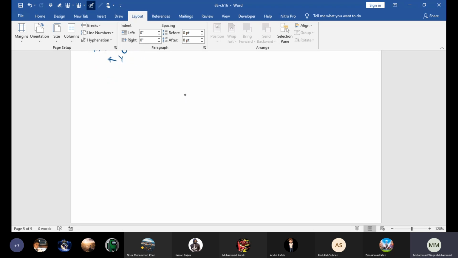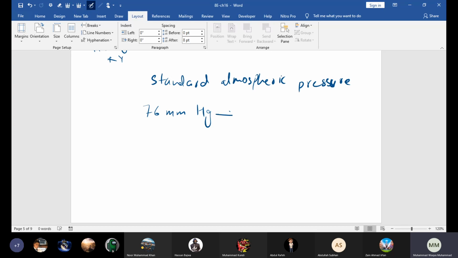So beta, standard atmospheric pressure. Beta, what is it? It is 760 millimeter of mercury. And now beta, how much would that be in Pascal? So we can convert that into Pascal. Okay, so beta, how do we convert that?